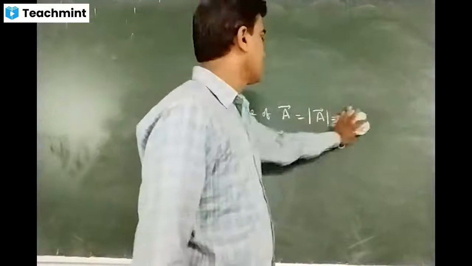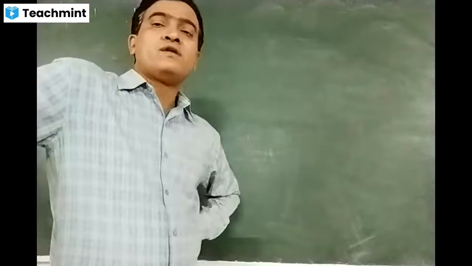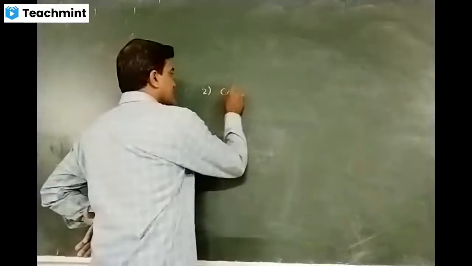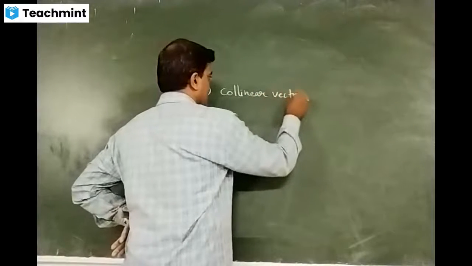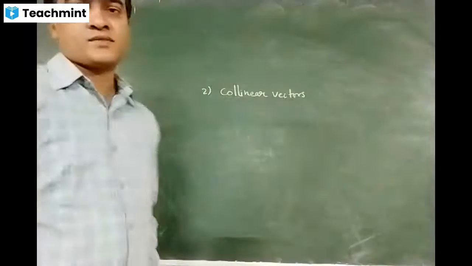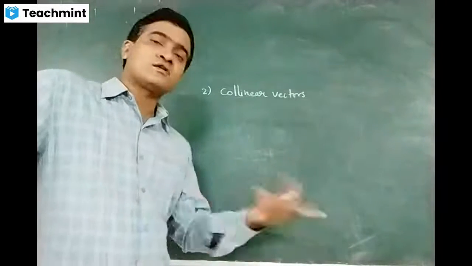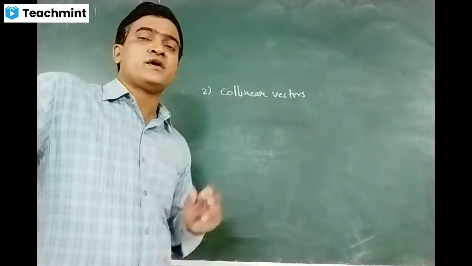Okay. Second one, we'll discuss the second type of vector, collinear vectors. There are many types, but I'm discussing a few. Collinear. Moving in the same direction? No, they should be on the same line. Whether they are in the same direction or opposite in direction, both vectors must be on the same line.